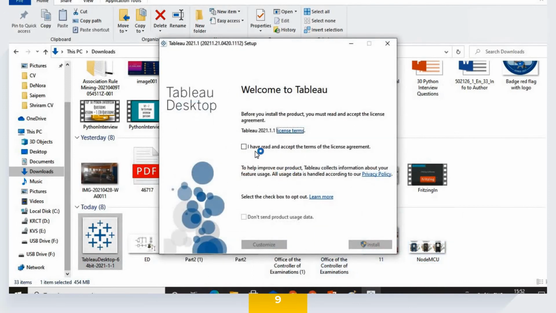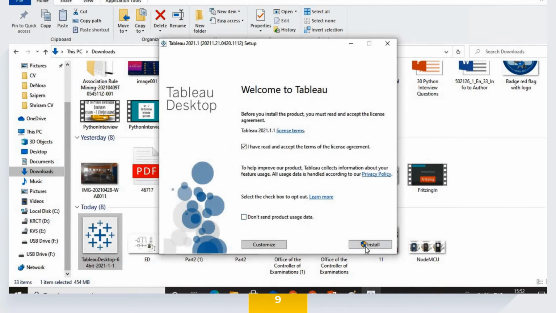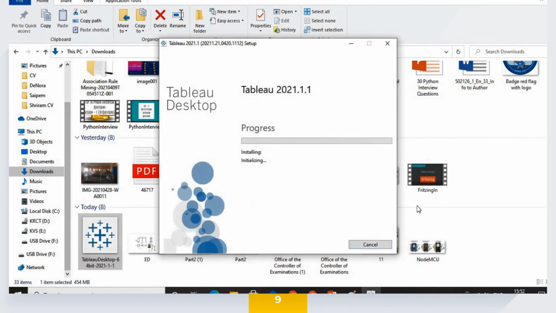So you can see here, I'm installing it now. I have read and accept the terms of the license agreement. I need to give that. If you do not want to send the product usage data, you can click that as well. You have a customize option available. Go ahead with it if you want to customize, maybe a desktop shortcut or start menu shortcut. All these can be enabled or disabled, but I have not gone into it. I'm taking the default option. Now when you click install, it goes on installing, and the progress is happening right now. It takes about 1 minute maximum to install, depending on the machine speed, and it's literally easy.